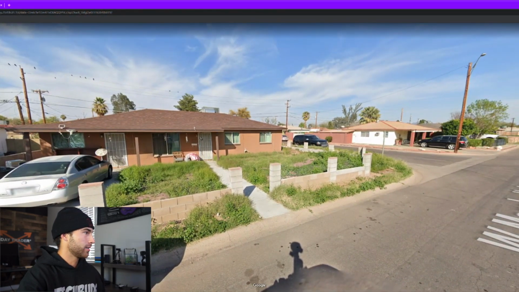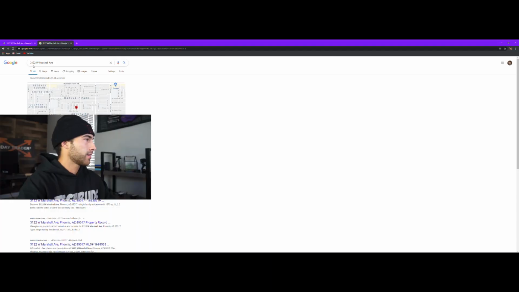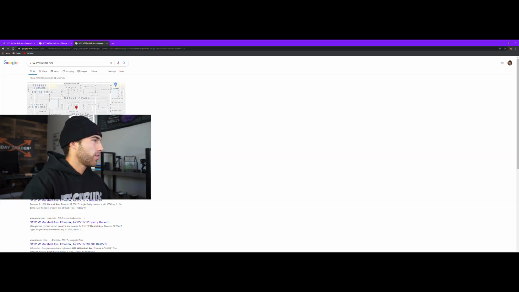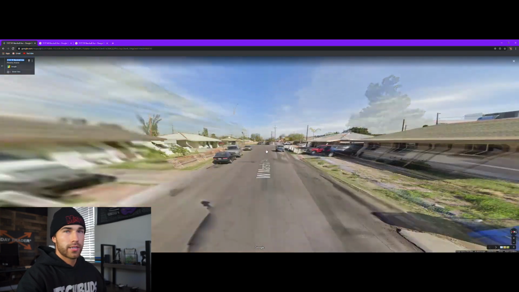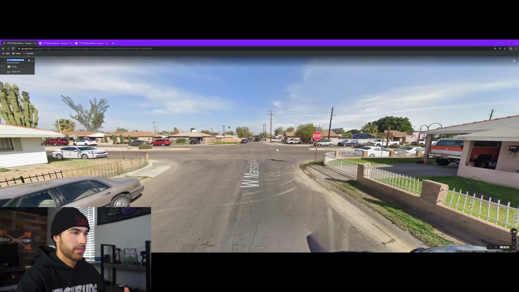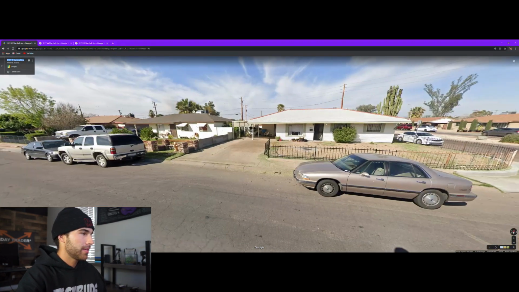So we're actually going to, I think since it's across the street, I believe this address is going to be 312 3. If you guys want to do this, depending on how much time you have, you can just accumulate like 5-10 addresses and copy and paste them in a new tab so you guys can have some leads to go off. But since we're going to keep this video short, we're only going to use these 2 leads. So now basically the first step of this process is done.